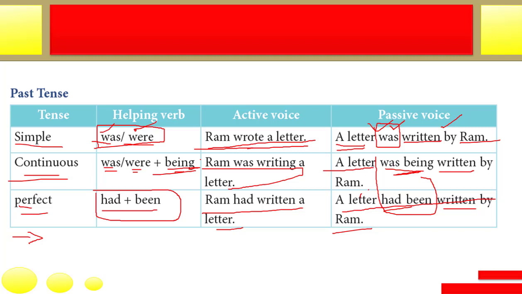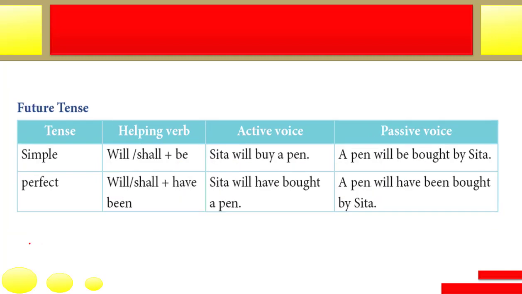So only three tenses are there in the past tense. Okay, now next we are going to learn about the future tense. Here only two tenses are there. So simple future: Sita will buy a pen. If you see, the sentence is in the simple future tense. Okay, Sita will buy a pen.